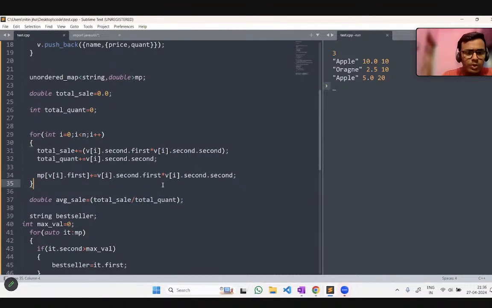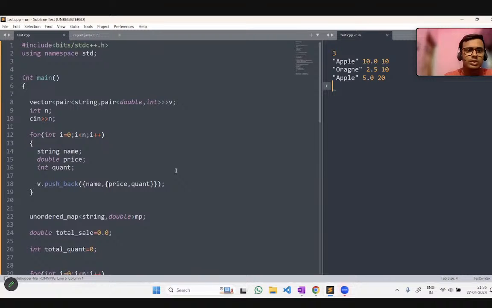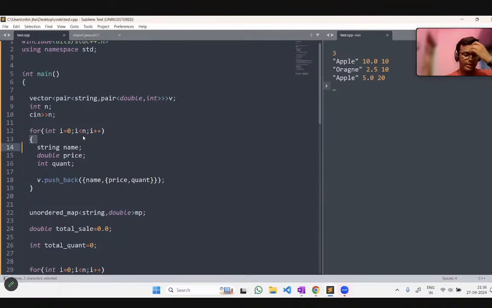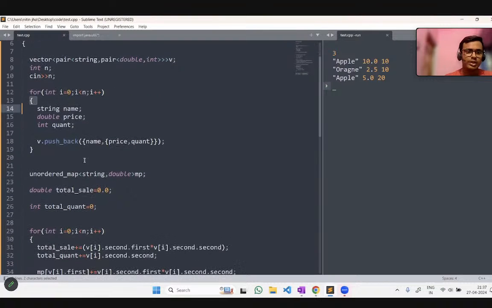Is something missing up here? Let me see. Input is being taken here. This is correct. Is anything else missing?